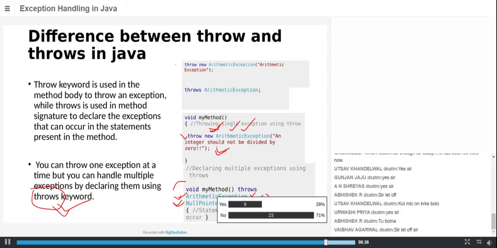Okay, if you have any doubt, you can ask me. I will solve it here because it's a very important topic. Majority of the time when you are writing a program, there are a lot of statements that are going to cause an error. If you have not handled them, of course your program will end with an error. It won't run at all, even if it consists of other valid statements. That's why, if you know any statement is going to cause an error, you need to know how to handle that, and move on to the rest. That's why exception handling is a very important part when you are developing any application using Java.